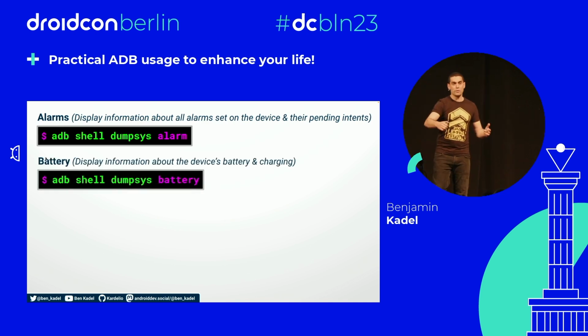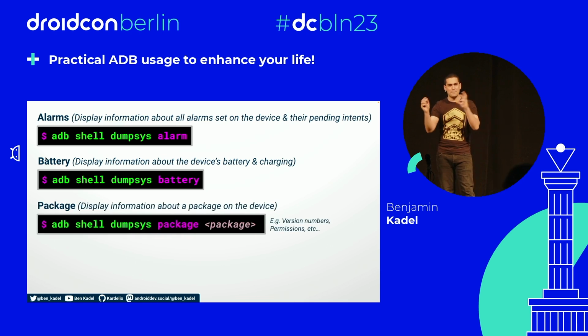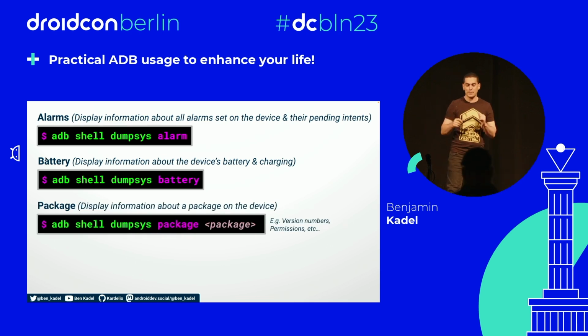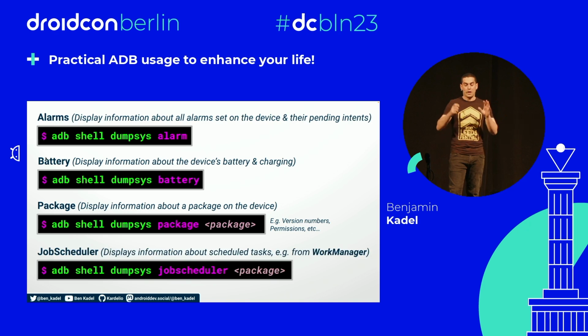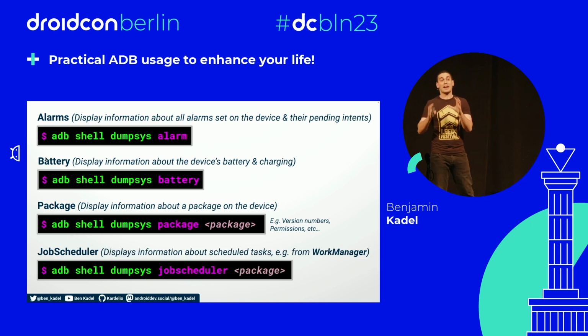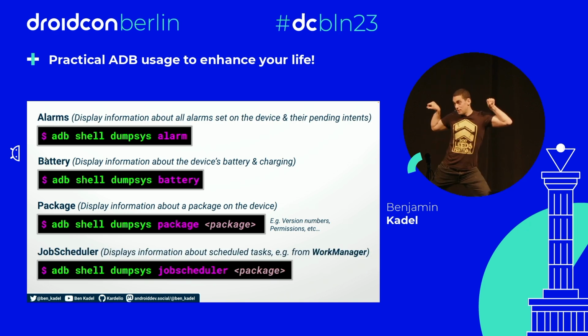We can get battery information. Is it charging? At what percent is it? We can get information about packages by passing a package ID, things like version numbers, permissions, etc. And we can get information about background jobs that are scheduled.